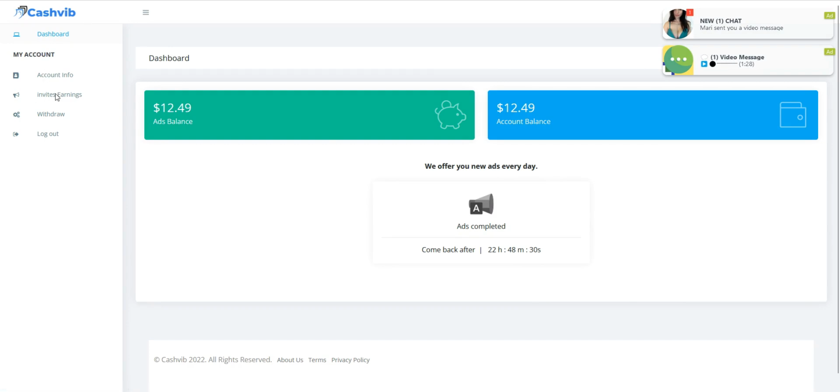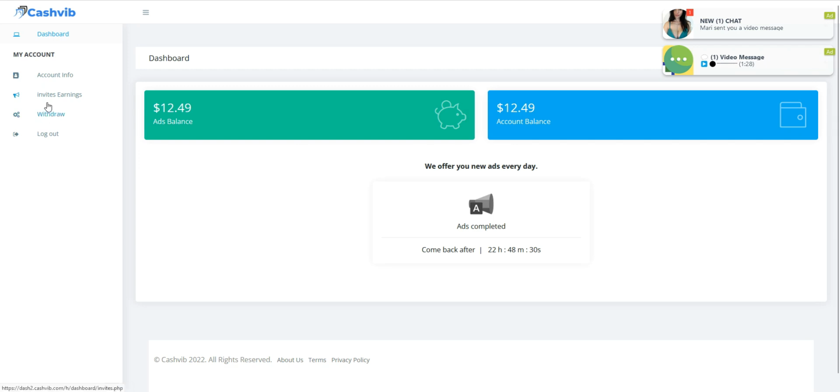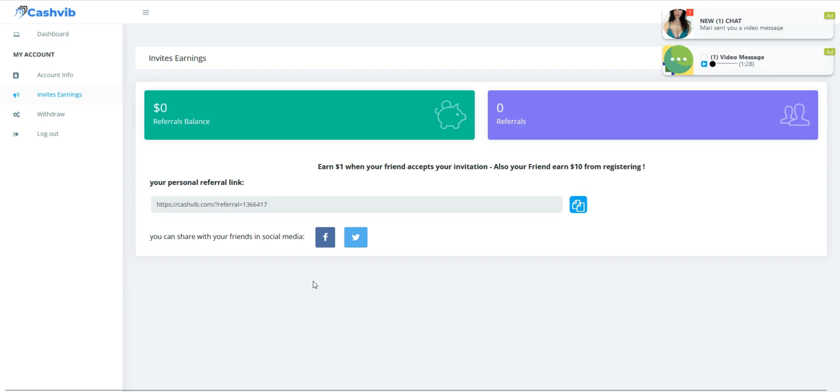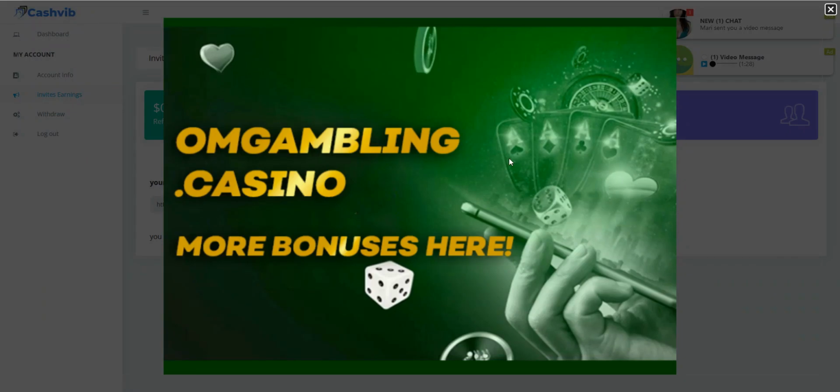And the bonus trick on this platform is to go to the section where it says invite over here. So I'll hit invite to show you the trick that you can use. You can earn when your friend accepts your invitation, and your friend will also earn $10 for registering. So you earn $1 for each person that you refer to this platform.